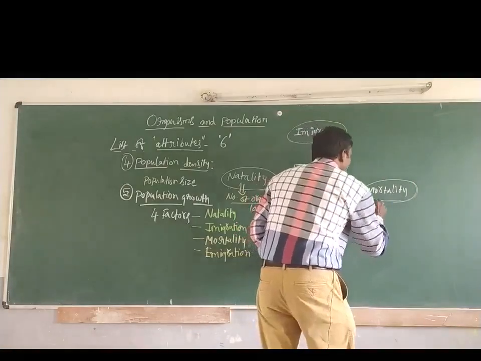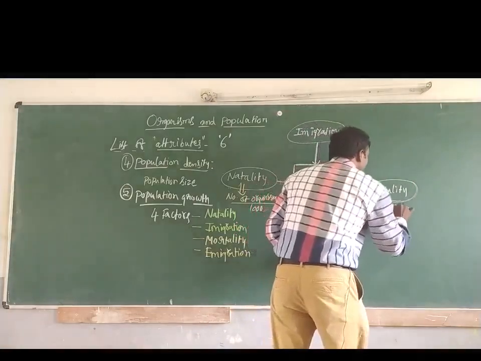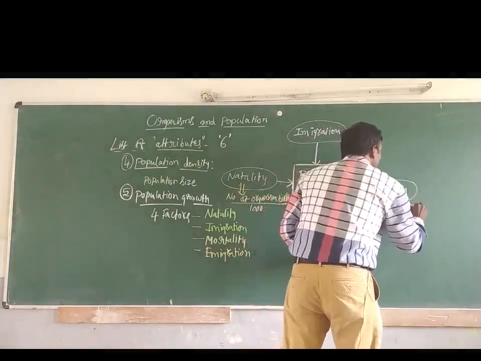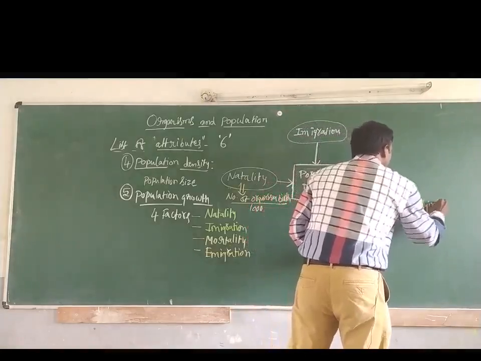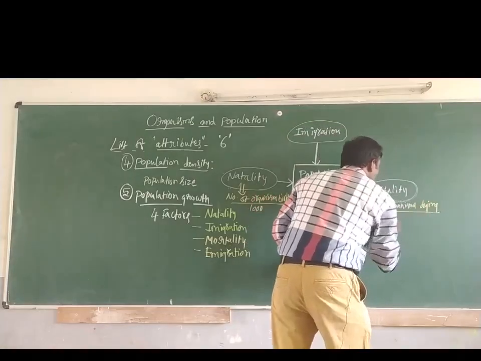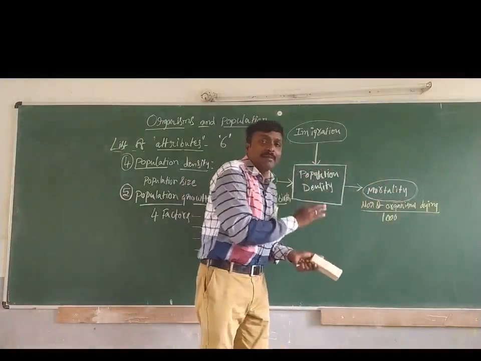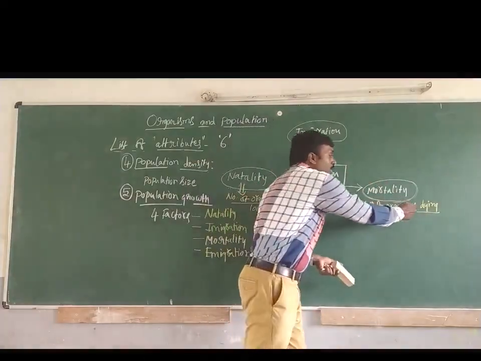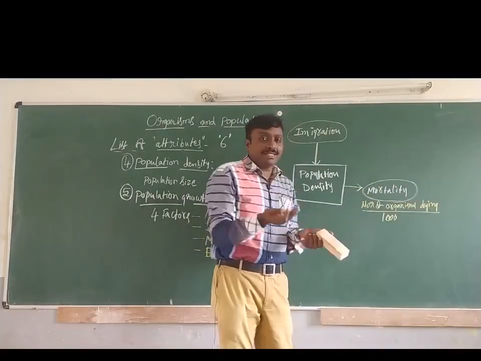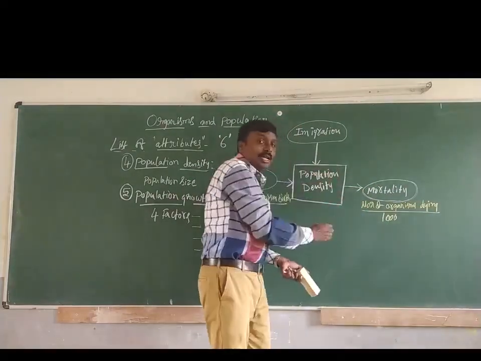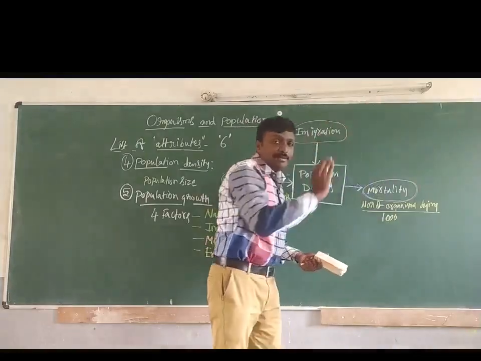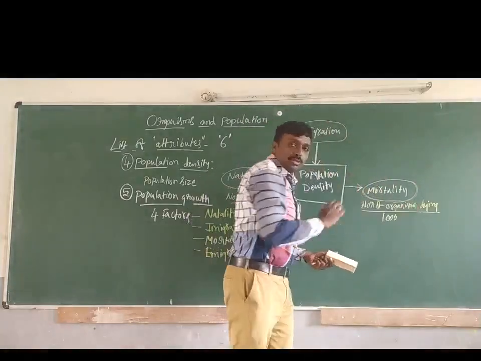Number of organisms dying per 1000. Number of organisms dying per 1000 means we are going to calculate death rate. So from this population, how many organisms are being eliminated because of their death?